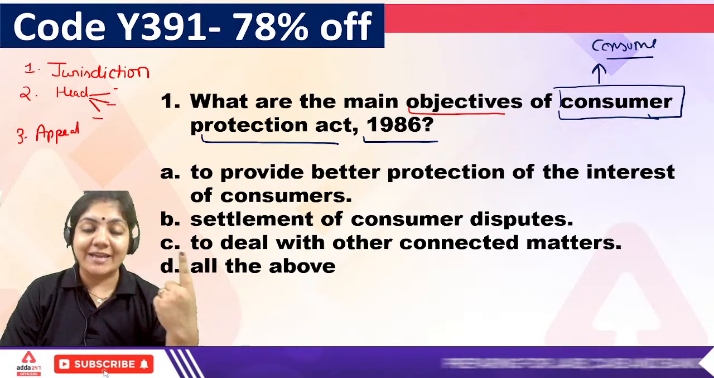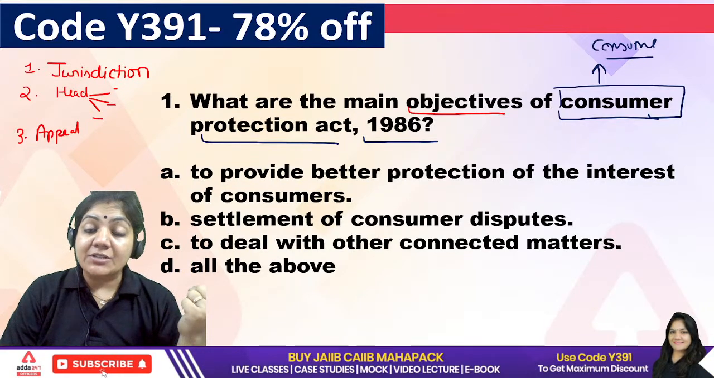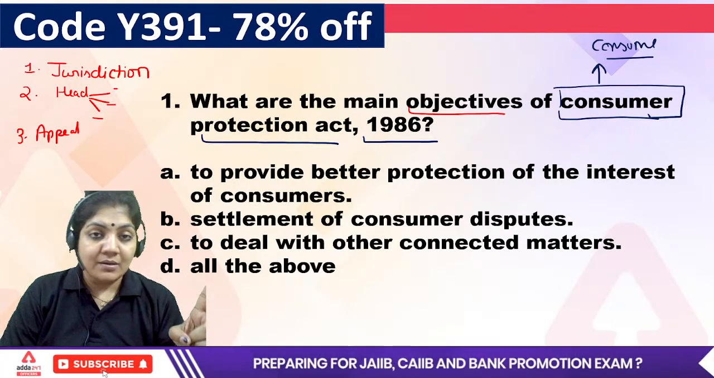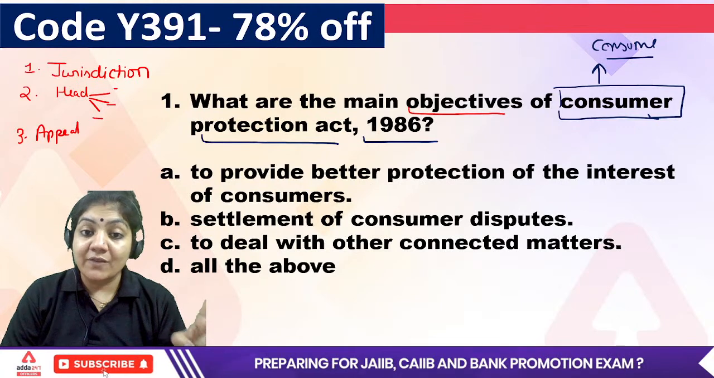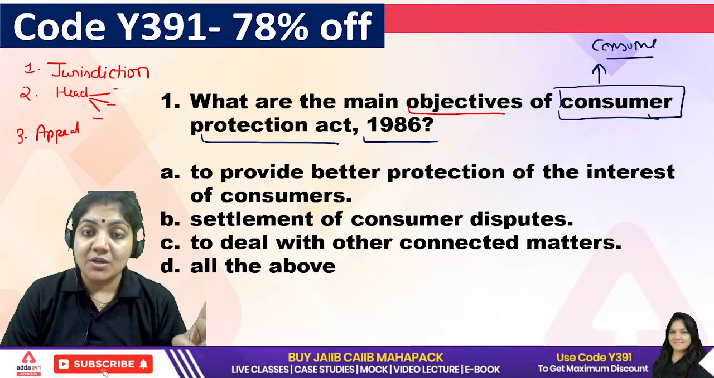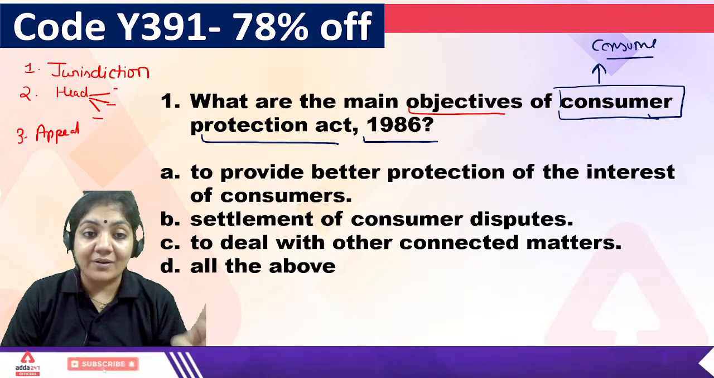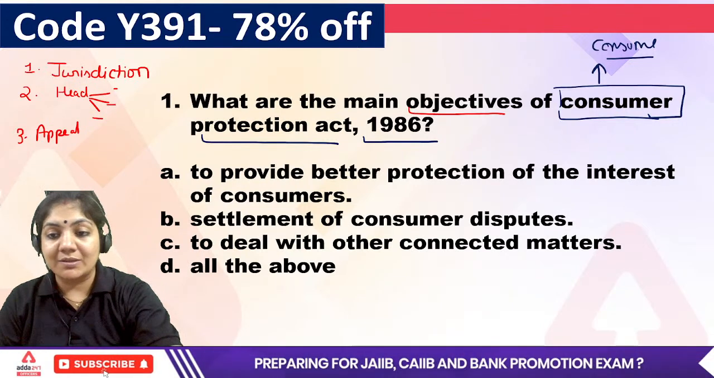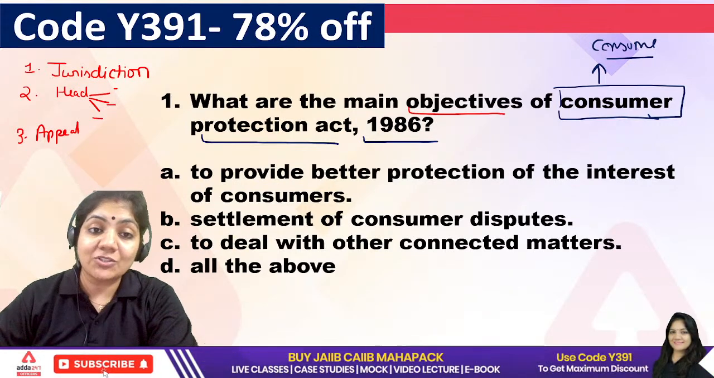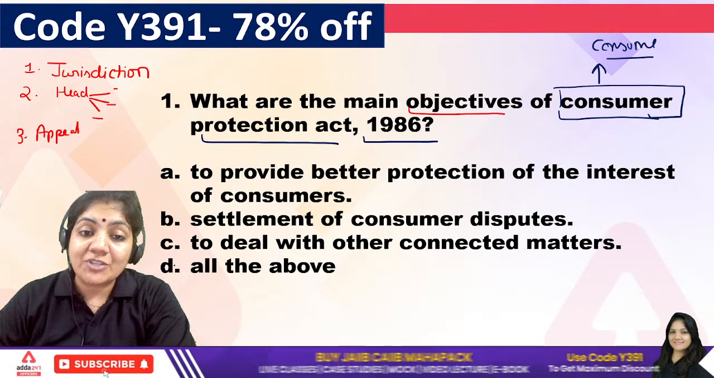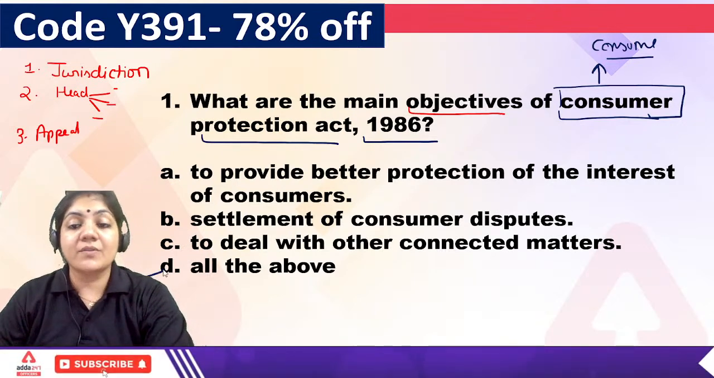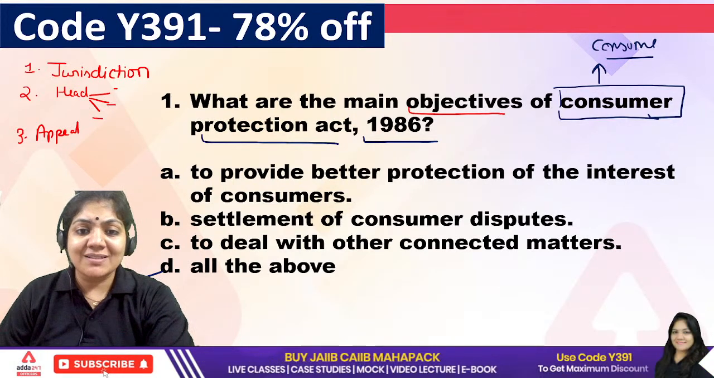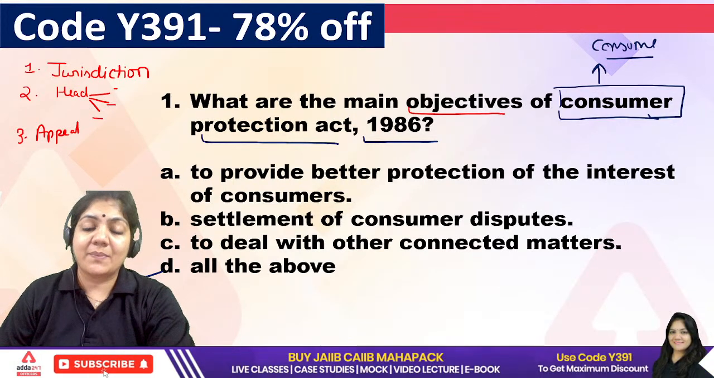A consumer takes goods, and if any defects come in the goods, he has a right to file a case. A consumer avails services, and if any defect comes from the services, the consumer has a right to file a case under the Consumer Protection Act. For the first question, Pinky ma'am has given me the right answer: the objective of the Consumer Protection Act is all of the above. Keep it up, Pinky ma'am. This is the basic question of your Consumer Protection Act.